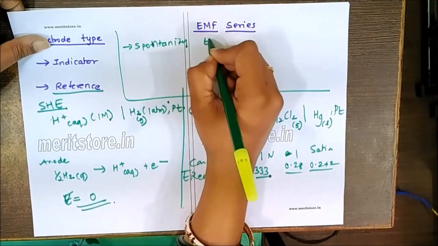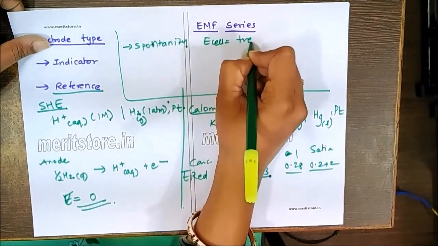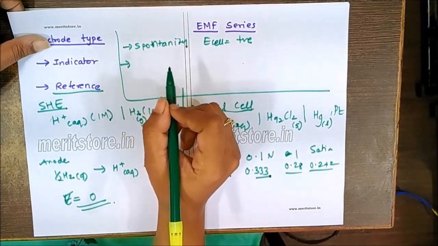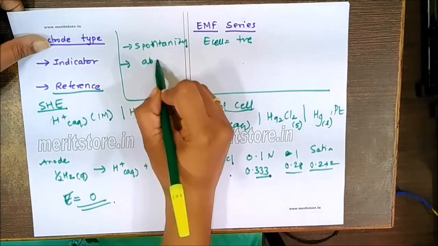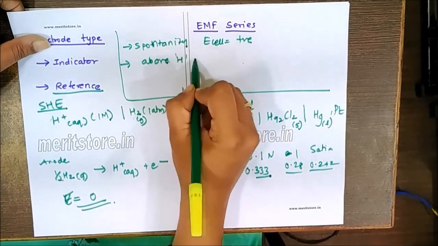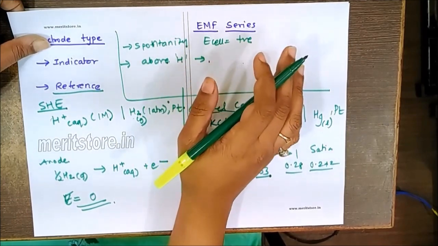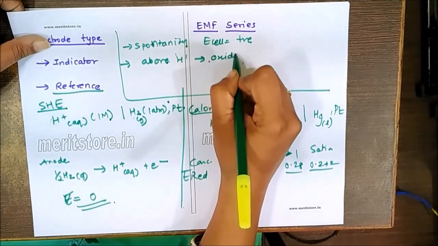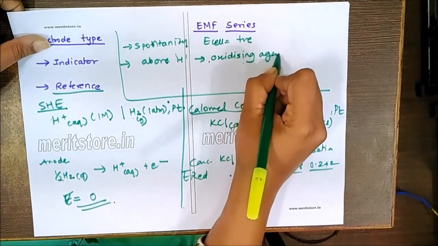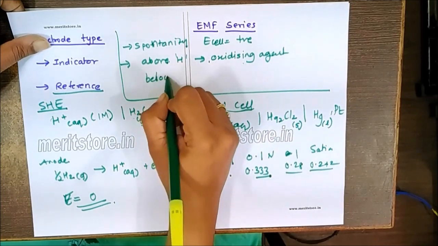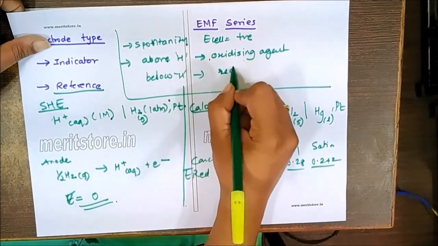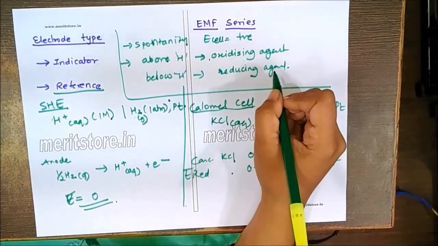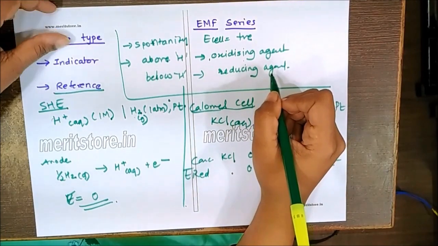Spontaneity can be calculated: if the E cell is positive, the reaction is spontaneous in nature. Also, in order to predict the oxidizing and reducing agents, the elements which are present above hydrogen have positive electrode potential. They are all good, powerful oxidizing agents, while those below hydrogen are good reducing agents. So these are the properties which we can use as applications of the EMF series.